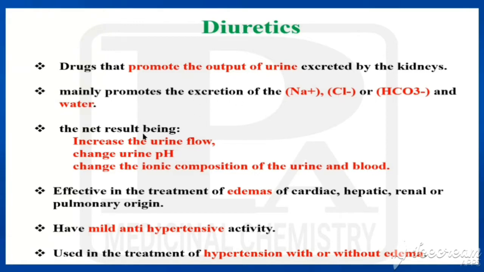So because of doing that, what happens? There will be an increase in urine flow, change in urine pH and change in ionic composition of urine and blood. So what is the main action of diuretics? They promote the output of urine. And because of doing all this, what happens? It will be used in the treatment of edemas of cardiac, hepatic, renal or pulmonary origin. And it also has mild antihypertensive activity. That's why they are used in the treatment of hypertension with or without edema. So what are diuretics? They promote the output of urine.